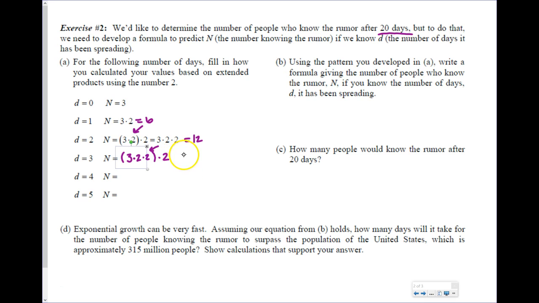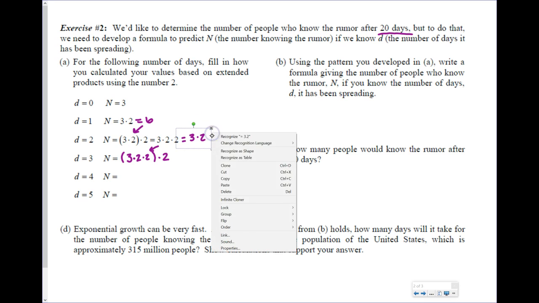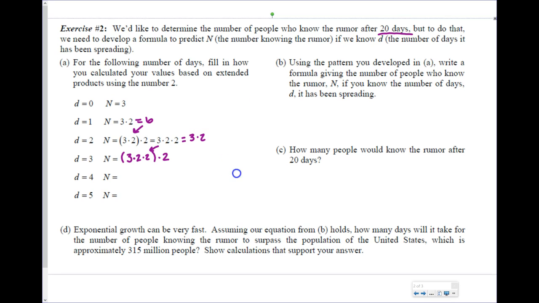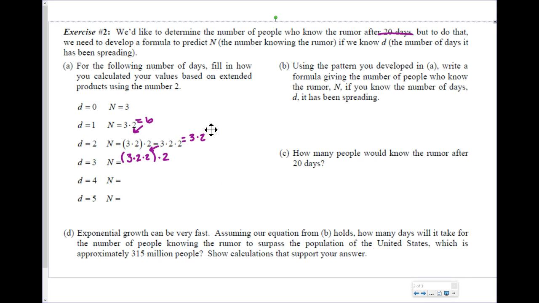So, this becomes, in an interesting way, let's write this in a different way. This becomes 3 times 2 squared. Sorry, my pen is being weird. This becomes 3 times 2 squared.